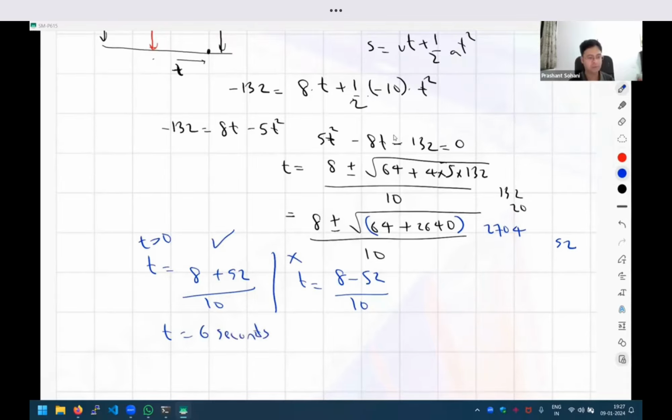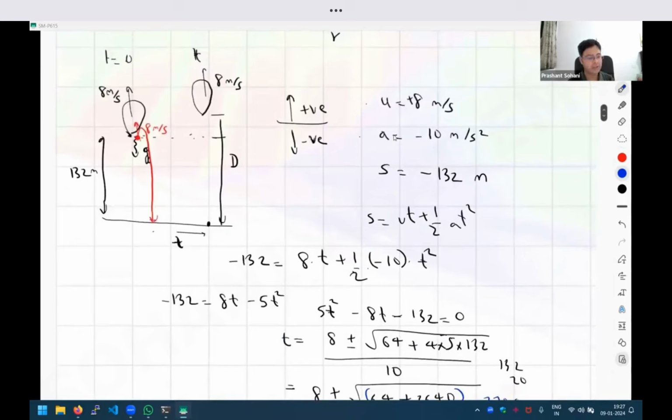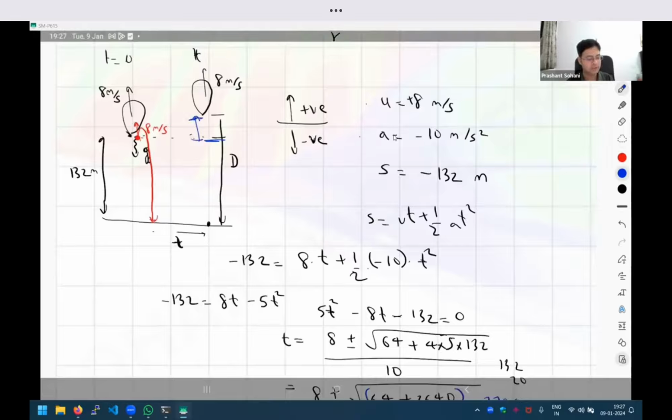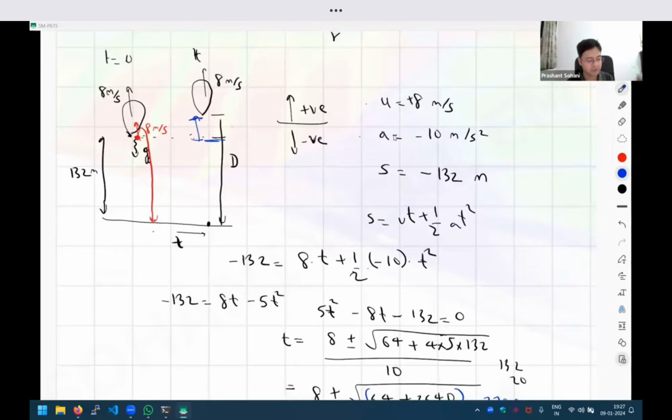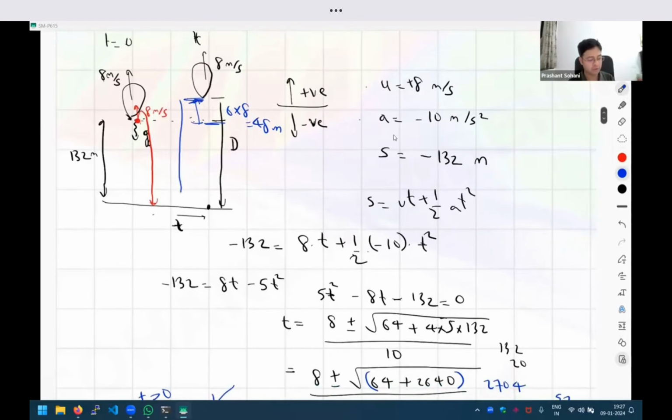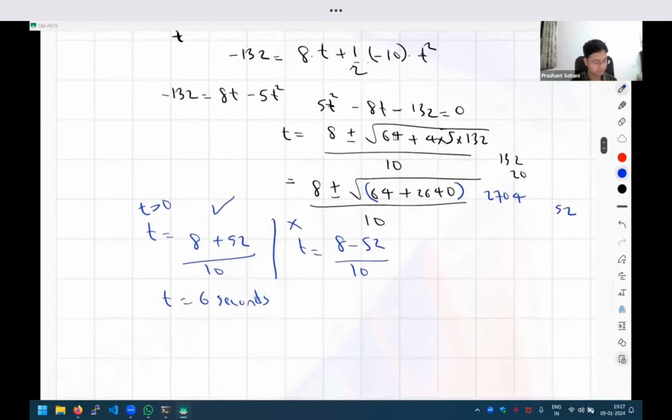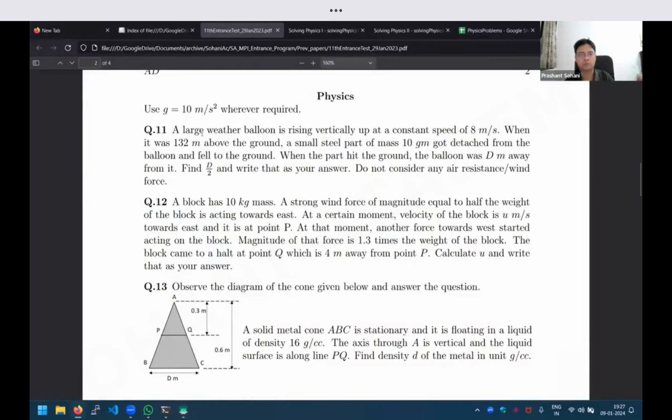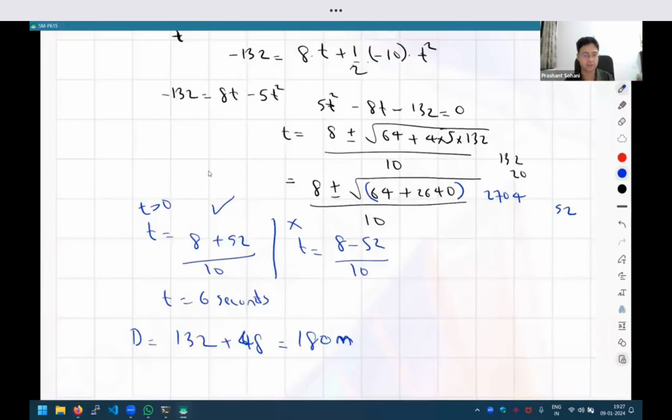So basically the difference between the first picture and the second picture is 6 seconds. In that 6 seconds, what has happened? The balloon has continued to climb. How much will it climb in the 6 seconds? At 8 meter per second, it will be 6 into 8, which is 48 meters. So the total distance D of the balloon from the ground will be 132 plus 48, which is equal to 180 meters. What they have asked is actually D upon 2, because they have to answer in two digits. So that is why what they have asked is D upon 2, which is 90.